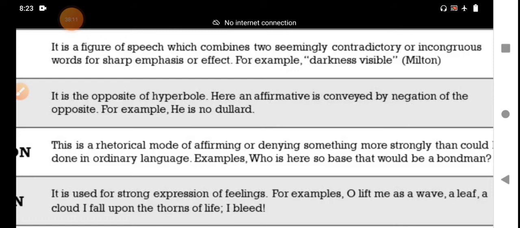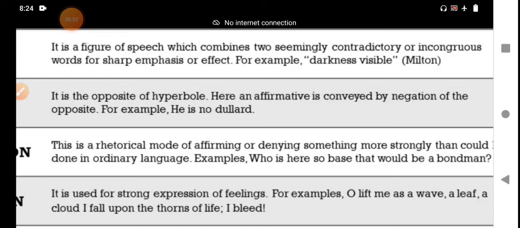Who is here so base? That would be a bondman. Bondman means so base. What is the meaning of a bondman? Do you know the meaning of the bondman? A bondman is a slave. A male slave, a bondman, serves without wages. That is the meaning of bondman.